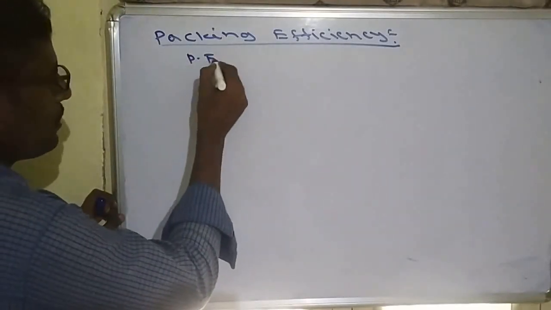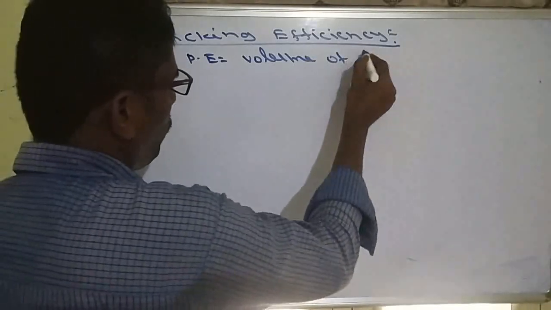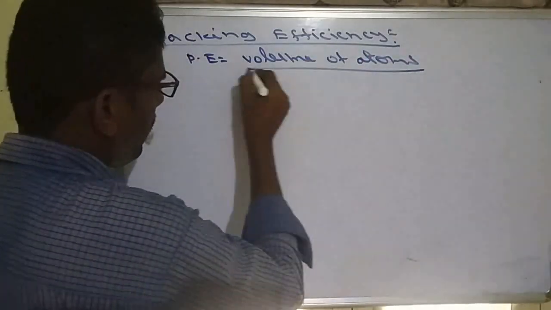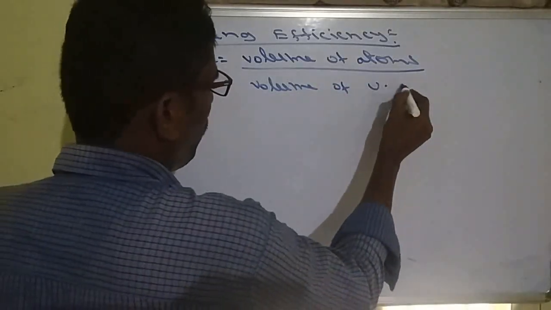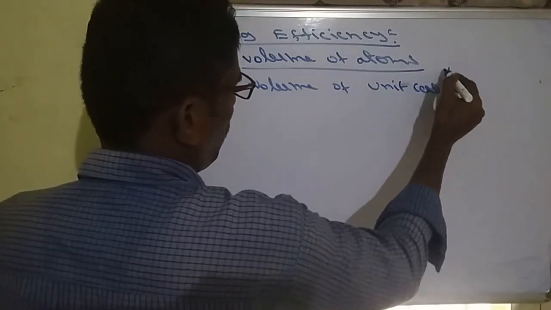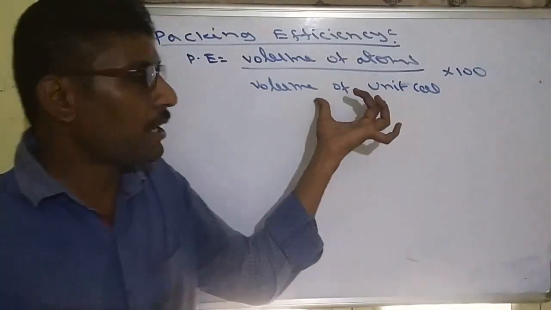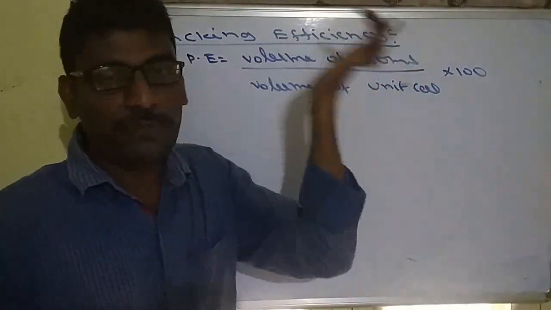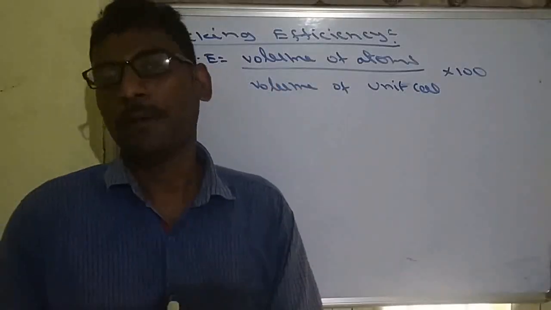So the packing efficiency formula: volume of atoms by volume of unit cell, into 100. That is a very simple formula. In a given unit cell, how much total space the atoms occupy is called packing efficiency. Occupied space is called packing efficiency.